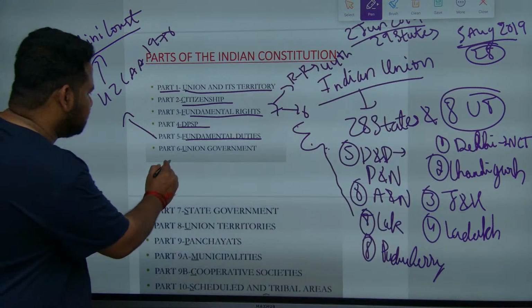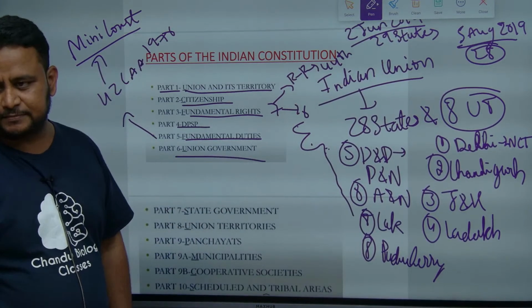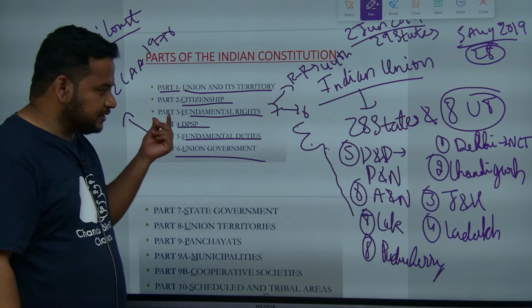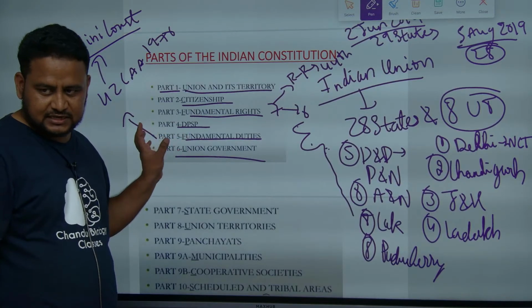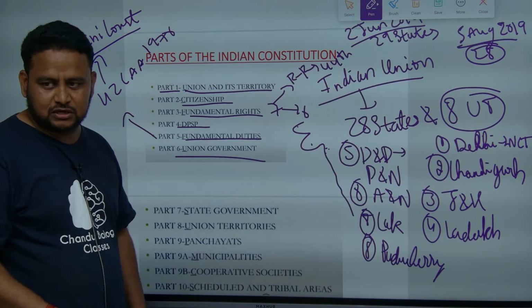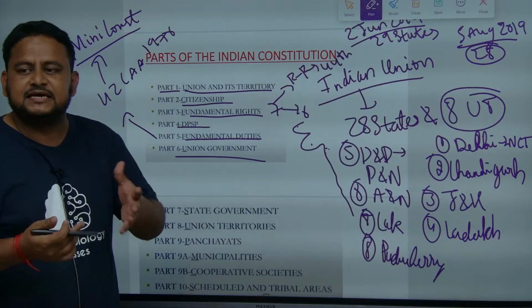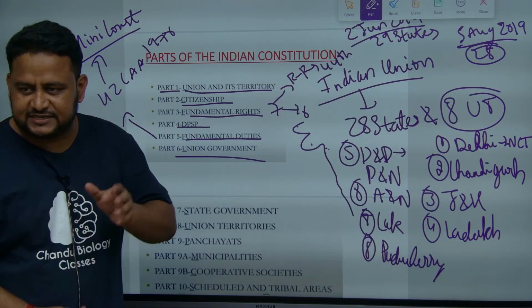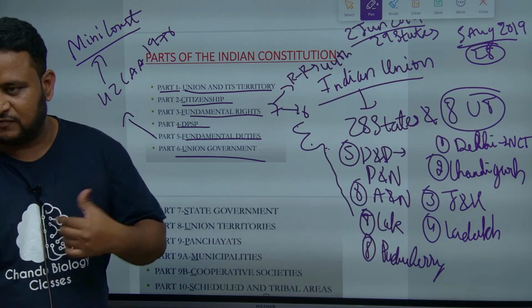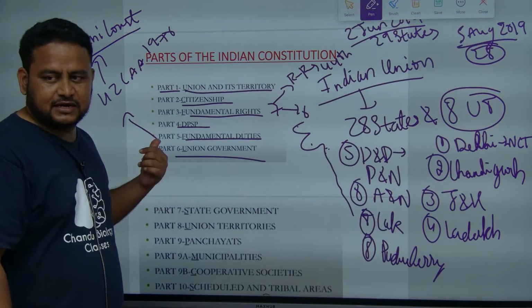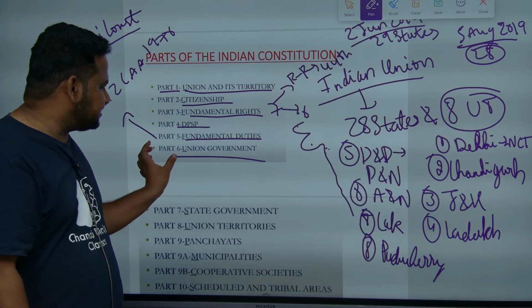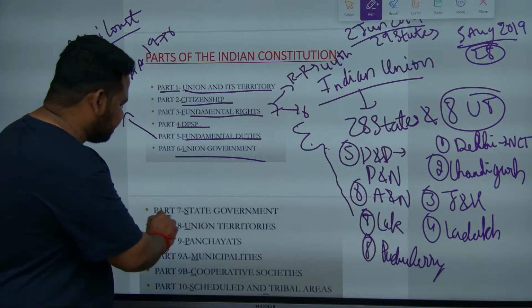Next, part 6 is talking about union government. Actually, part 4A is fundamental duties. Here we are writing part 5. In the original Constitution, in the Holy Book of Constitution, it is written as part 4A, fundamental duties. Part 4 is Directive Principles of State Policy, and part 6 is union government. Similarly, part 7 is state government.